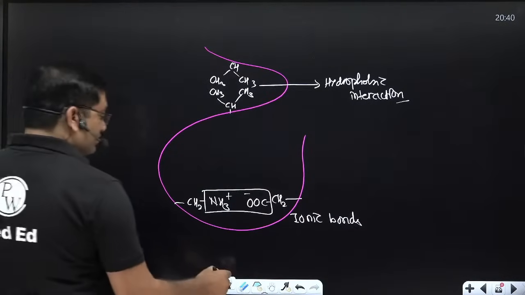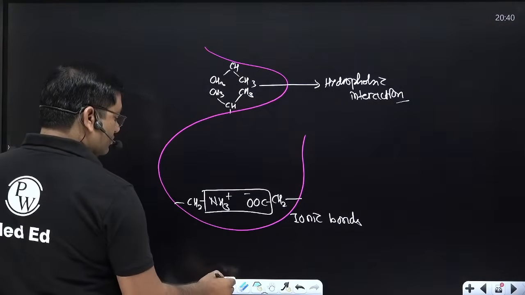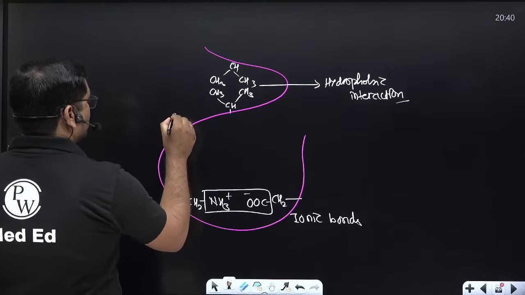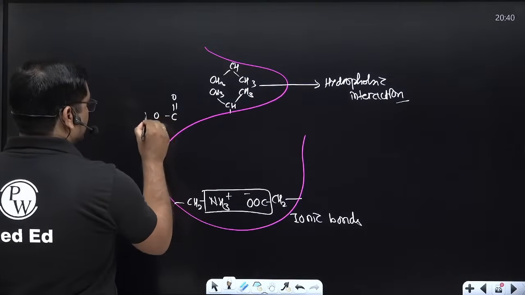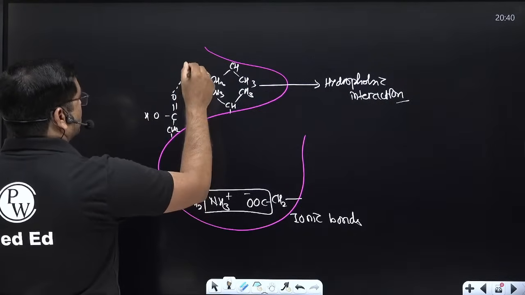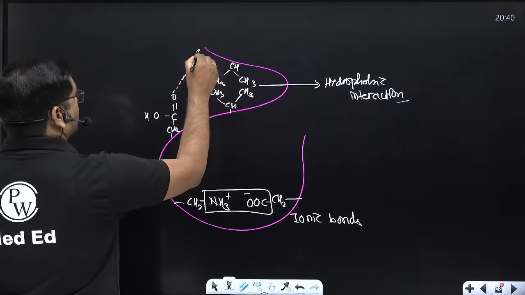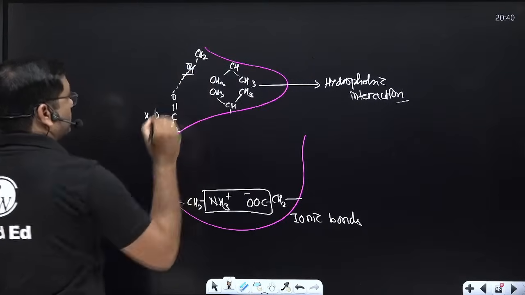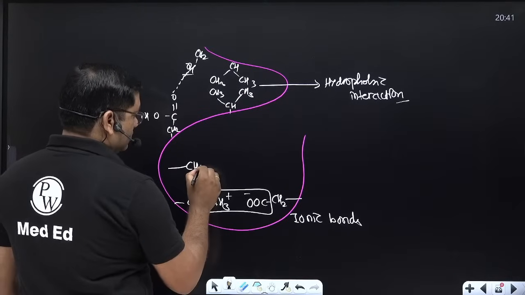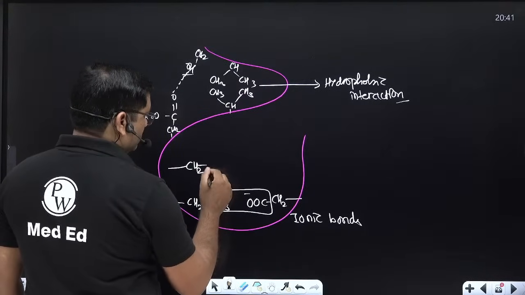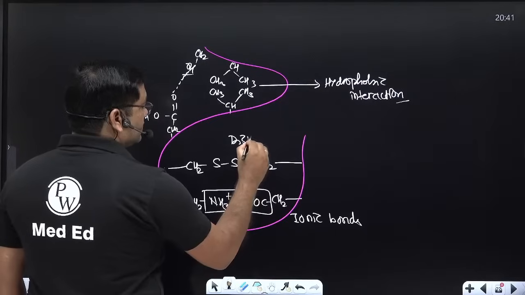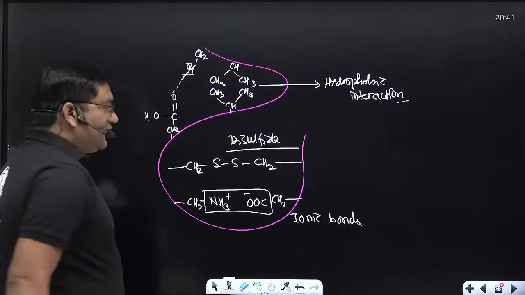Then see, this is hydrogen bond. This is disulfide linkage. Disulfide linkage. So in that way, draw the diagram.